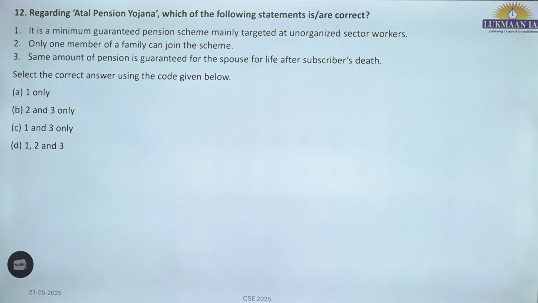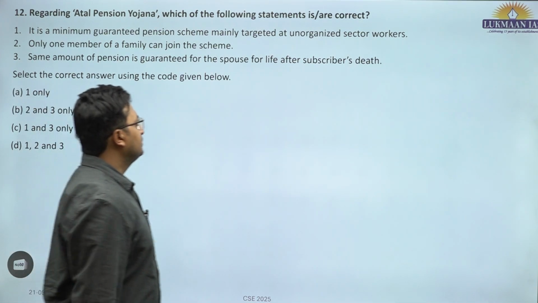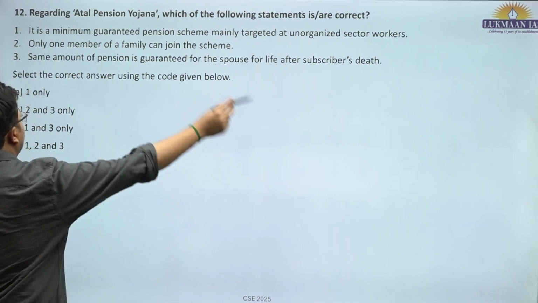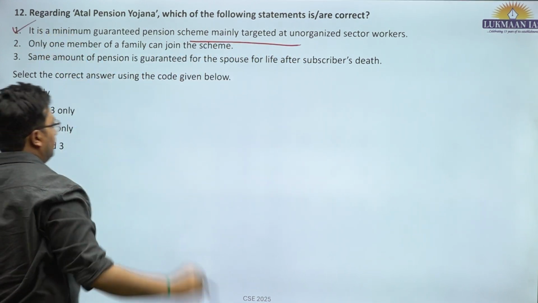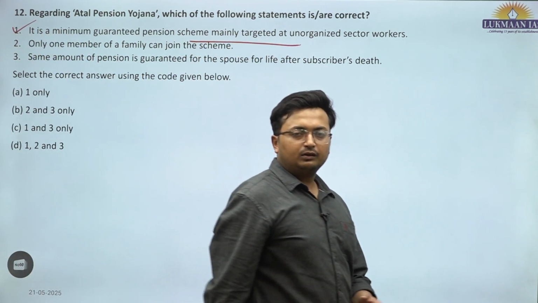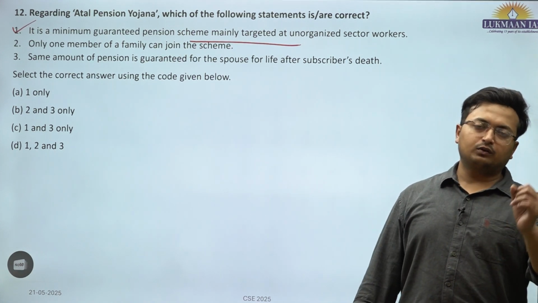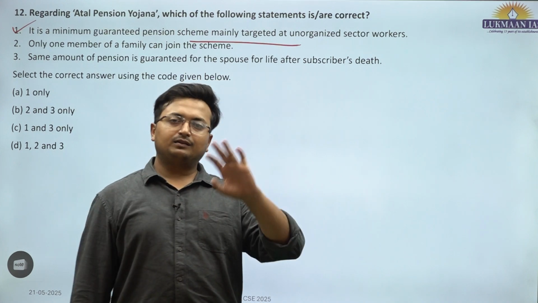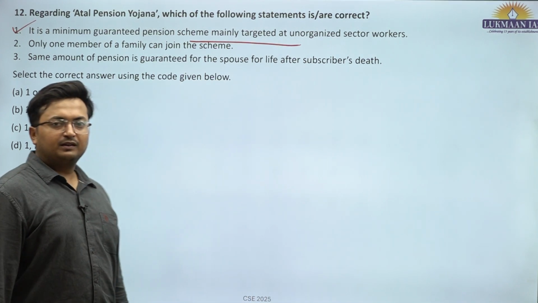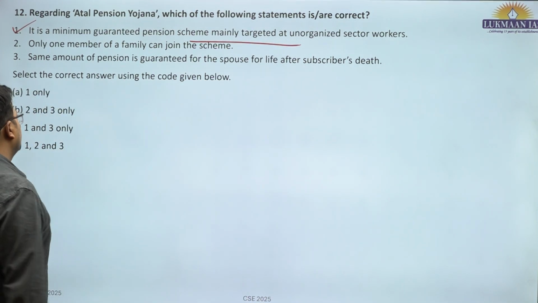12th question. Regarding Atal Pension Yojana, which of the following statements are correct? It is a minimum guarantee pension scheme mainly targeted at unorganized sectors. This is correct. A pension of minimum rupees 1,000 up to 5,000 depending upon what particular premium amount is chosen by the subscriber. That defines the pension which would be received by the subscriber at the age of 60 years.